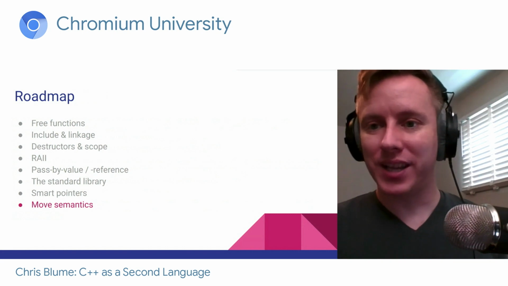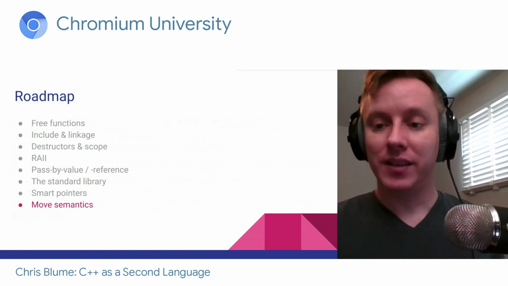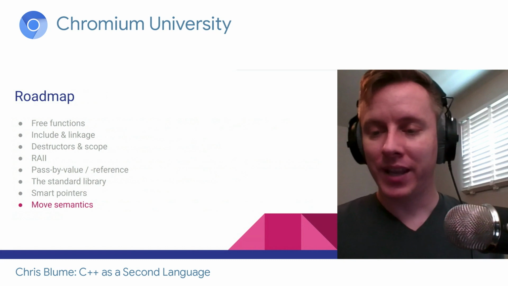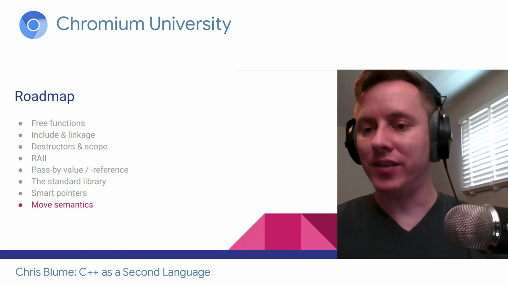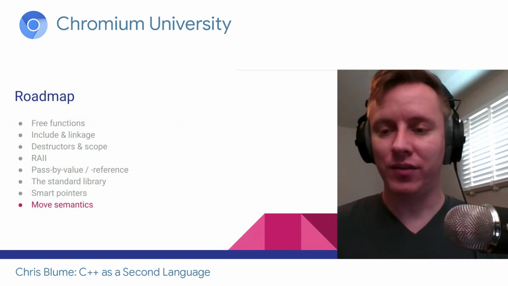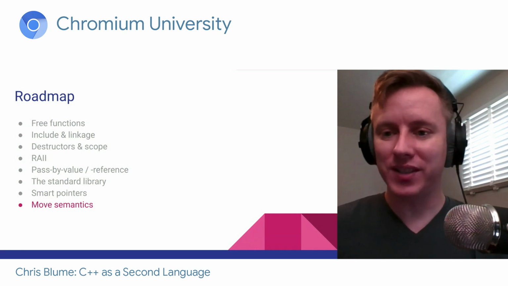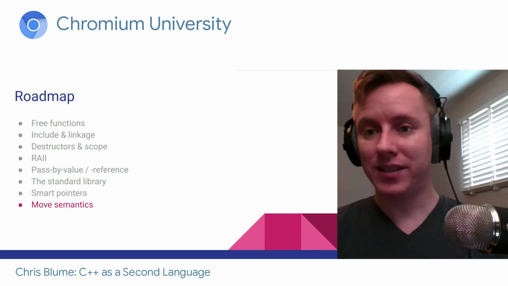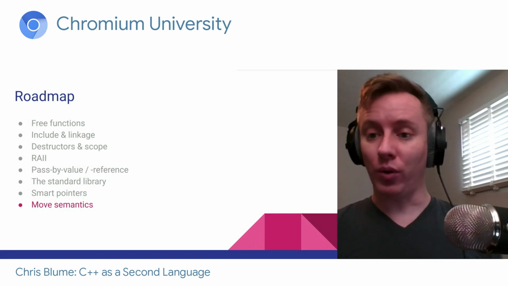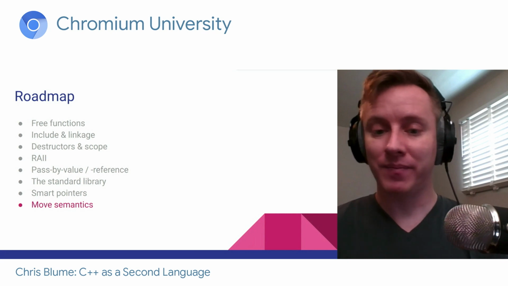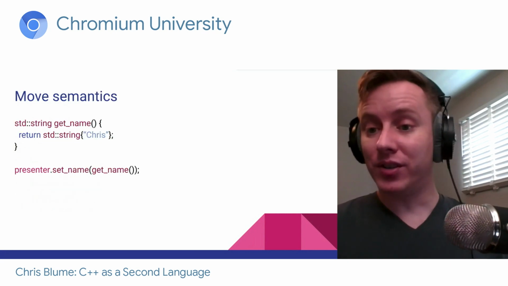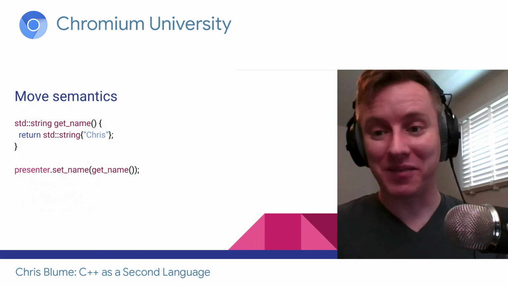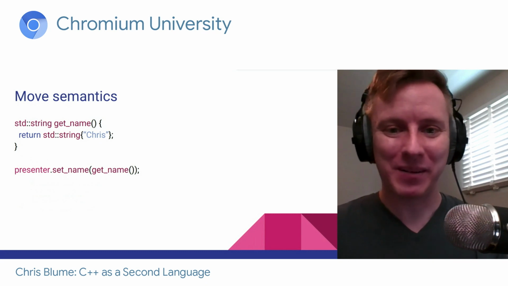And finally, we're going to get into move semantics. This is new as of C++11, and it kind of undoes a lot of our old habits. If you've been programming in C++ for a while, you've developed code smells, and you'll see something and be like, oh, that's going to make extra copies. That's not good. Move semantics changed all that. We need to unlearn our old habits and learn some new habits. If you're just now coming to C++, then that's good. You don't have to unlearn anything. You have an advantage there.